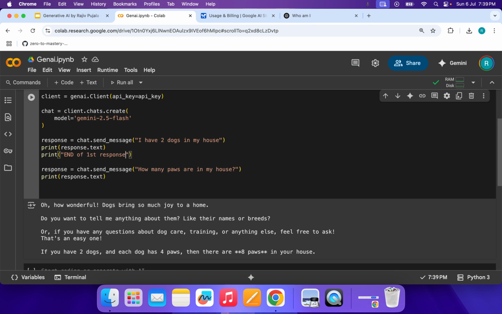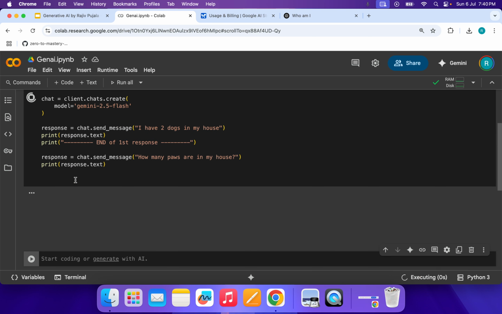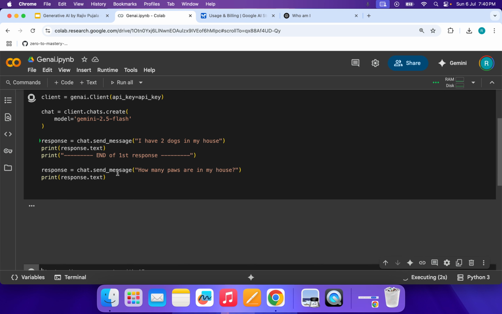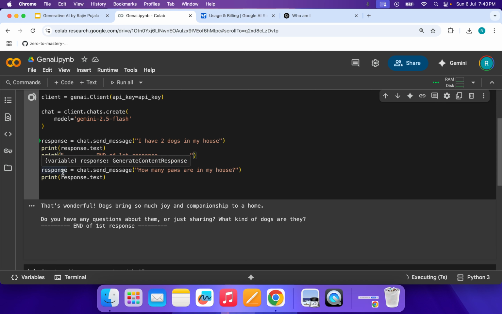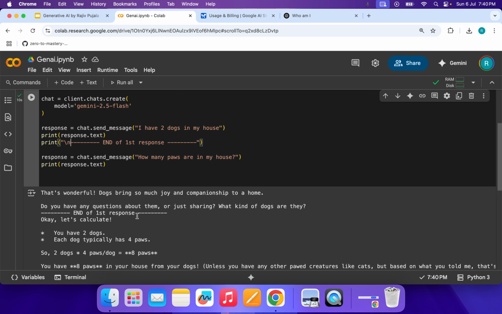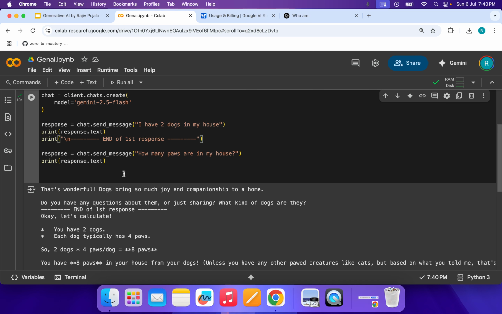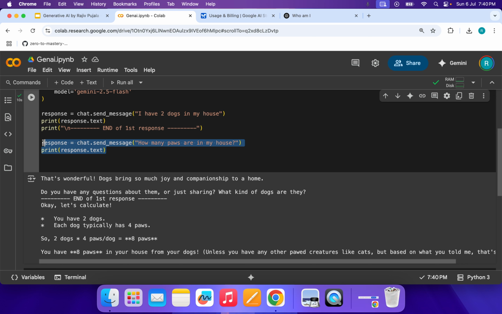To make this clear, let's differentiate the first and second responses. You can even keep a session. So the first response: that's wonderful, dogs bring so much love. After that, when you ask how many paws are in my house, we have two dogs, and each dog has four paws, so in total you have eight paws at your house. So this is really cool, right?